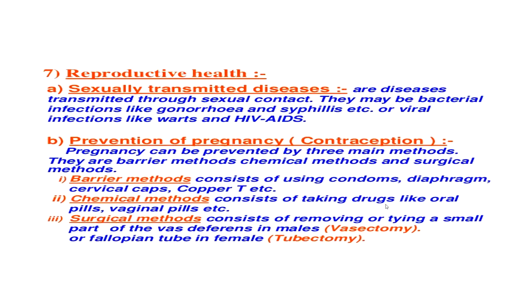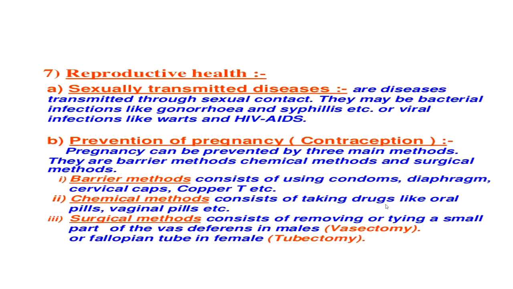Prevention of pregnancy is known as contraception. Contraception means pregnancy can be prevented by three main methods. They are barrier methods, chemical methods, and surgical methods. Barrier methods consist of using condoms, diaphragm, cervical caps, copper T, etc. Chemical methods consist of taking drugs like oral pills, vaginal pills, etc.